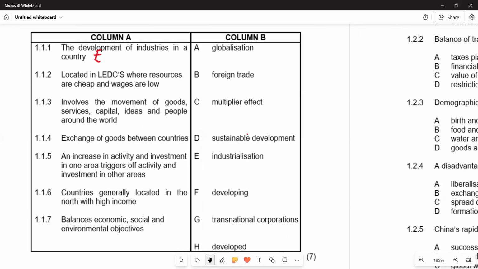Basically, industrialization is the process of transforming the economy of a country or region from a focus on agriculture to reliance on manufacturing. Whenever there's a transition from being agriculture centered to being manufacturing centered, we regard that as industrialization. This is also facilitated by the use of mechanized methods of mass production.